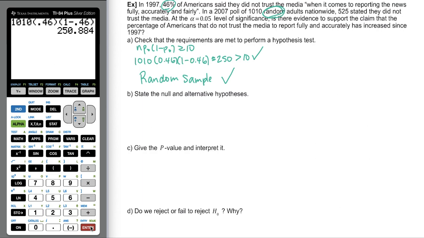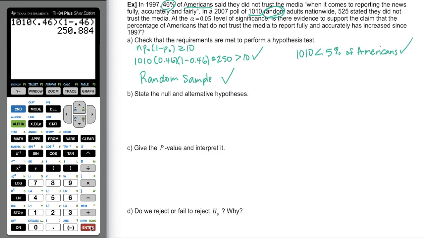So specifically, the sample size needs to be less than 5% of the population. The population here is Americans. The sample size is 1,010. That is definitely less than 5% of Americans, so we're also okay with that one. So this means that all the requirements have been met.